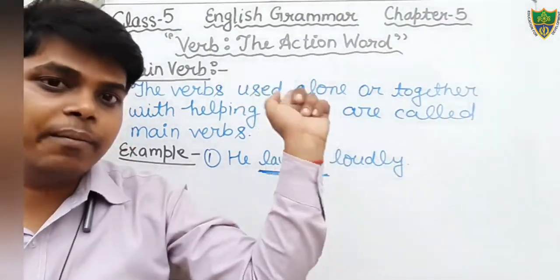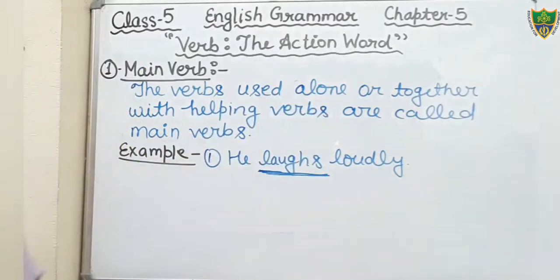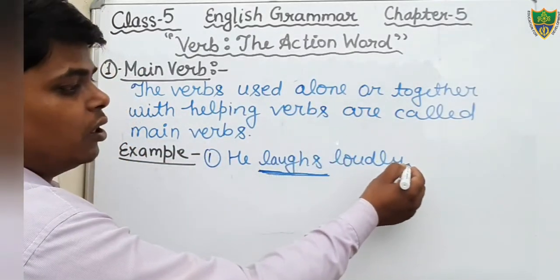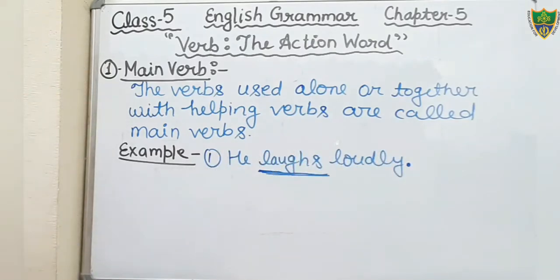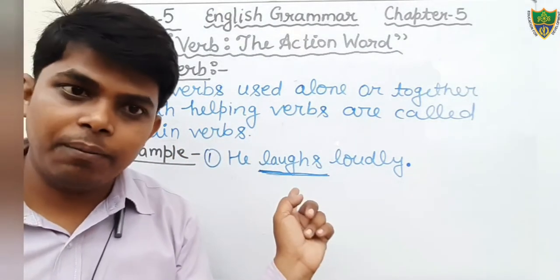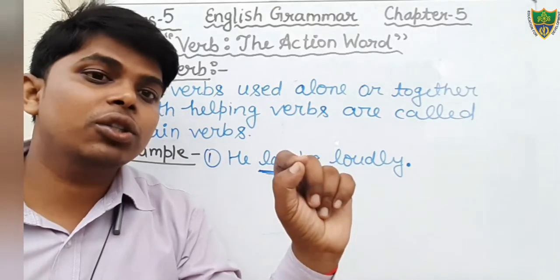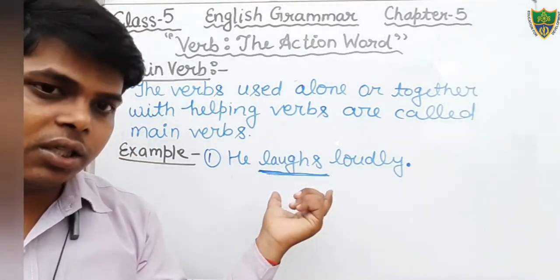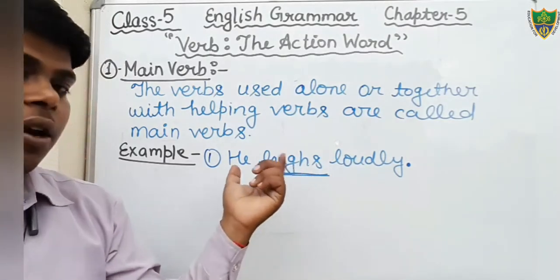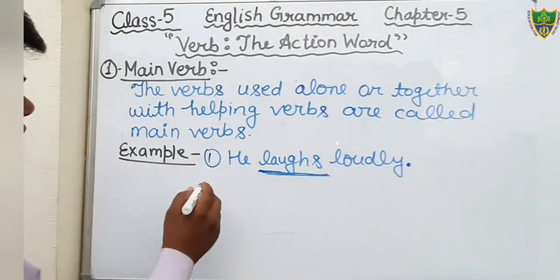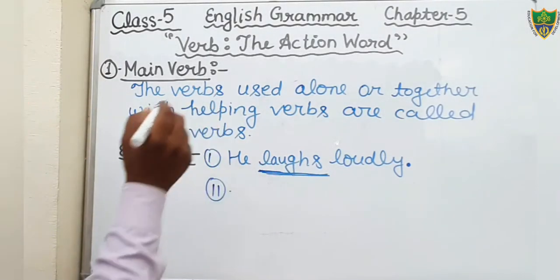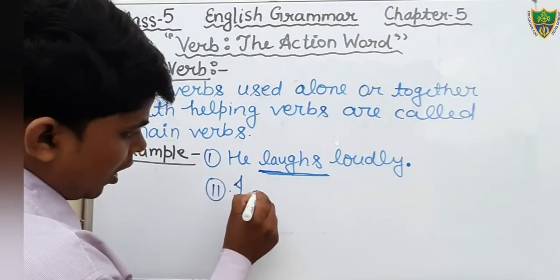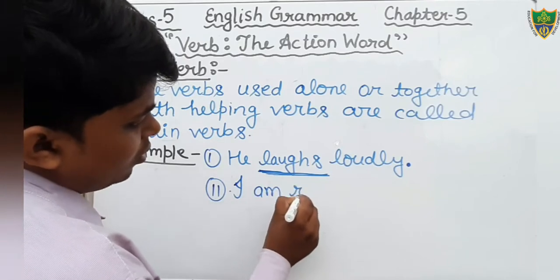That is known as main verb. You can see here the word laughs. He laughs loudly. In this sentence, the word laughs is main verb, but there is no helping verb used. It is used alone in this sentence. Therefore, that is main verb. And you can see one more example with the helping verb. Just see, I am reading.